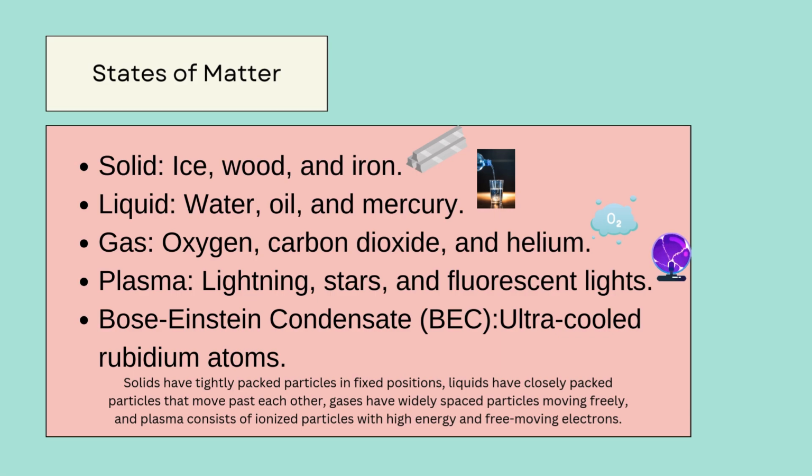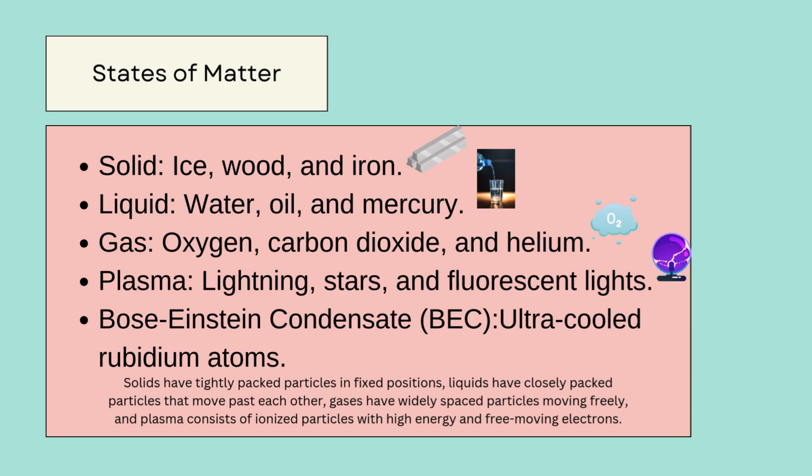Four states of matter are observable in everyday life: solid, liquid, gas, and plasma. There is one more, a Bose-Einstein condensate, BEC, which is not directly observable in real life with the naked eye because it requires extremely low temperatures near absolute zero.